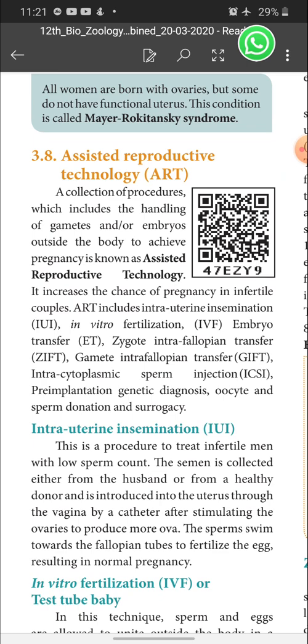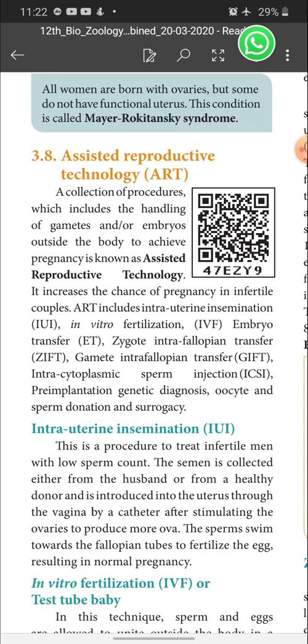It is a 2-mark question. What is assisted reproductive technology, or discuss assisted reproductive technology? It is a 3-mark as well as 2-mark question.